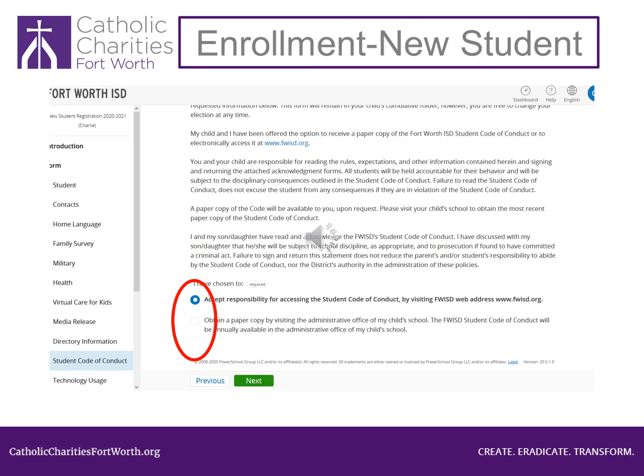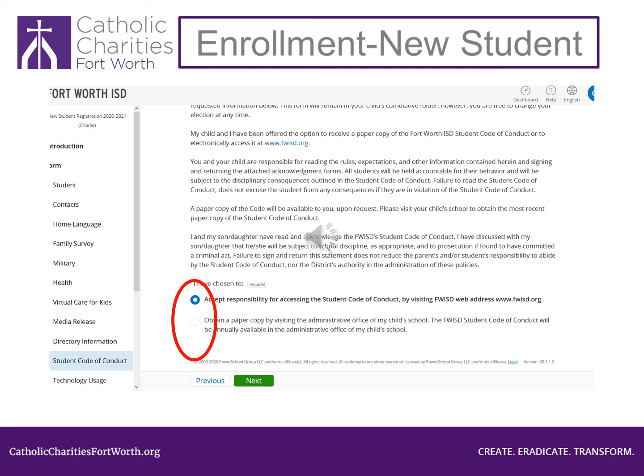Schools in the United States have a code of conduct for student behavior. As the parent, you must know the code of conduct and be given an opportunity to review the document. On this page, you can decide if you want to see this document online or would you like to receive a paper copy.